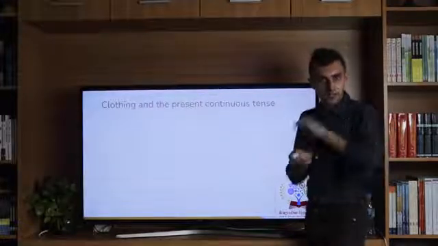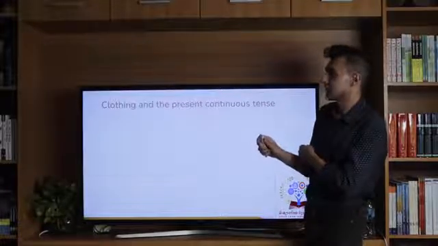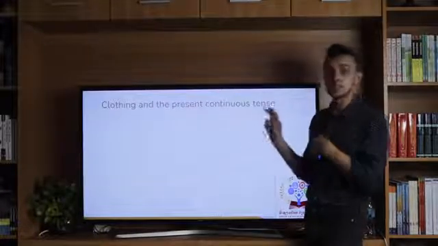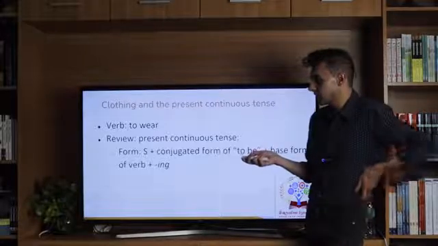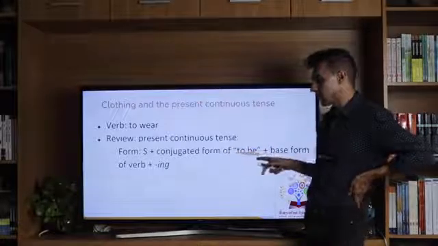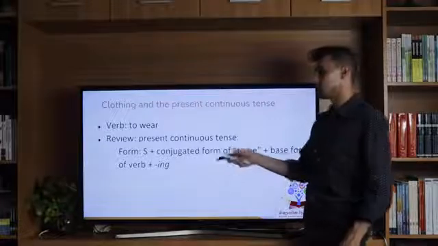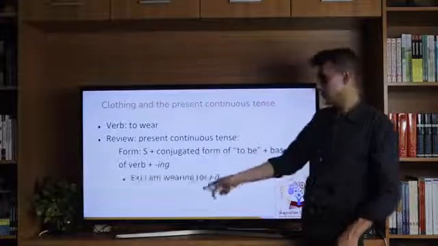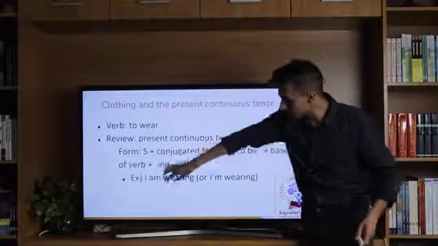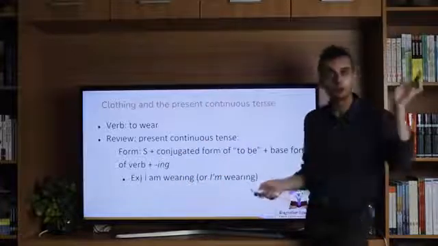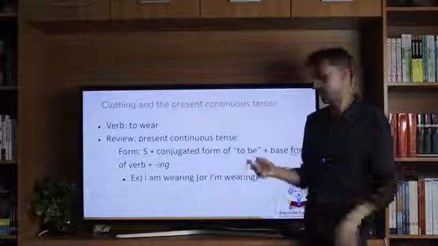Okay, if you're still with me, thank you. We're going to finish our presentation with clothing vocabulary and the present continuous tense. You might remember the present continuous tense, which is the form subject plus the conjugated form of to be, so am, is, or are, plus the base form of the verb plus ing. An example is I am wearing, or I'm wearing. So we take the verb and add ing. You are going, we are partying, yeah.